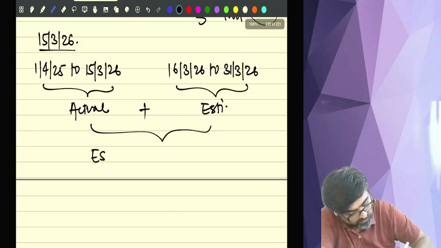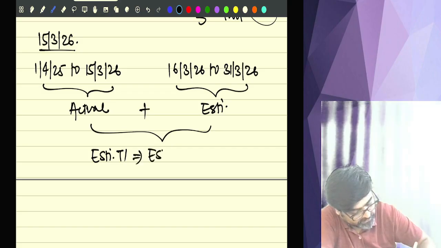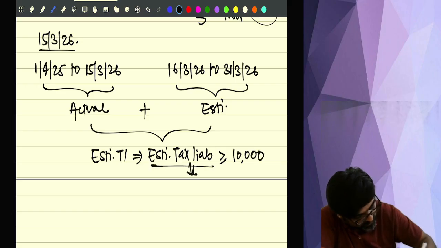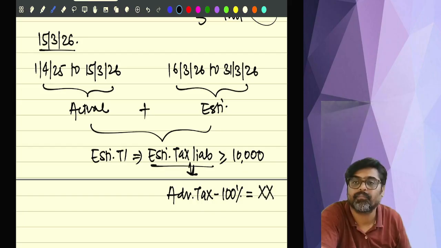This will again revise your estimated total income. Now calculate the estimated tax again on this amount, which is greater than or equal to 10,000. This estimated tax liability will be taken as your advance tax, and 100% of this amount has to be paid by this time.